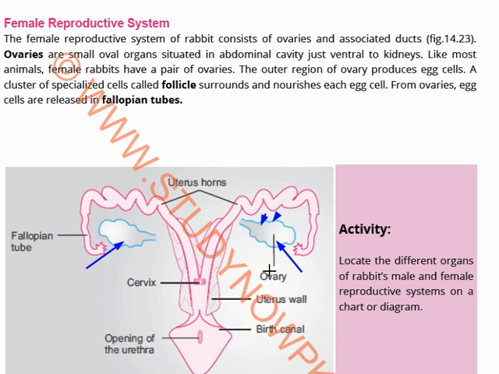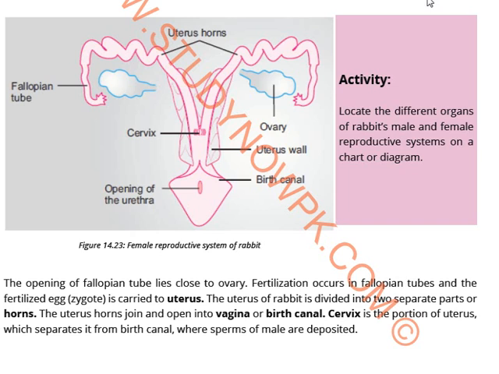From ovaries, egg cells are released into the fallopian tubes. So these are the fallopian tubes and the egg cell gets released into the fallopian tubes, and the opening of the fallopian tubes lies close to the ovary. As you can see, this is the opening and it lies close to the ovary. Fertilization occurs in fallopian tubes. Now where does the fertilization occur? In the fallopian tubes. And the fertilized egg, which becomes the zygote, is then carried to the uterus.